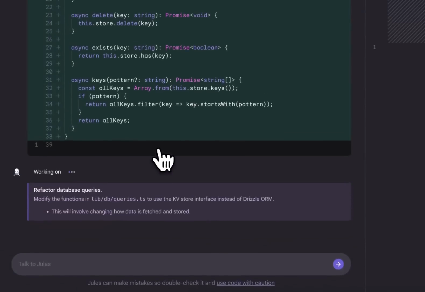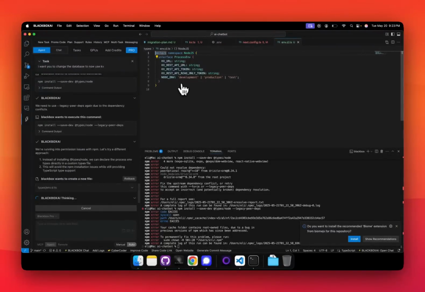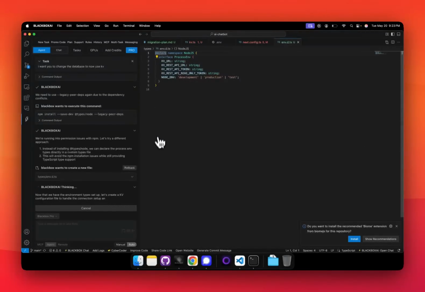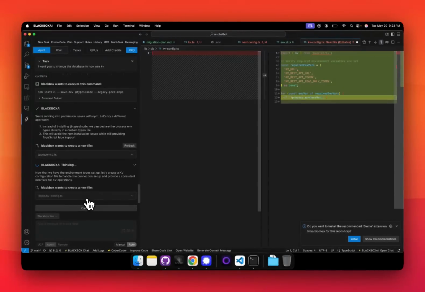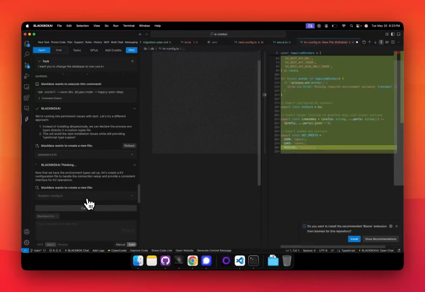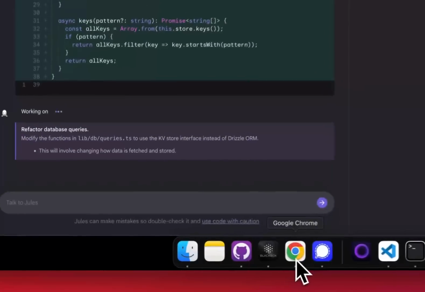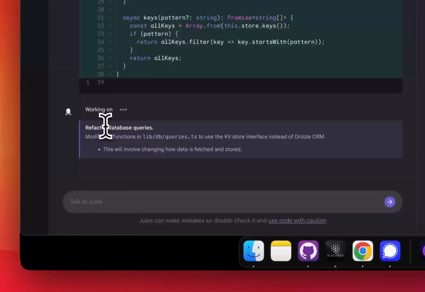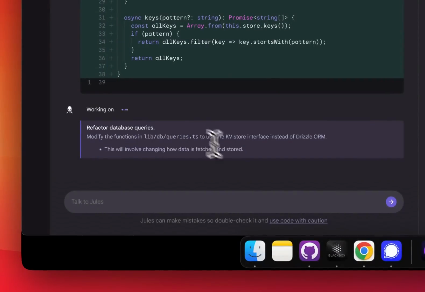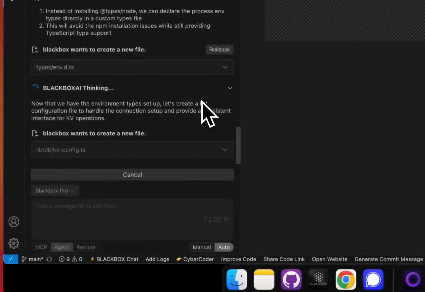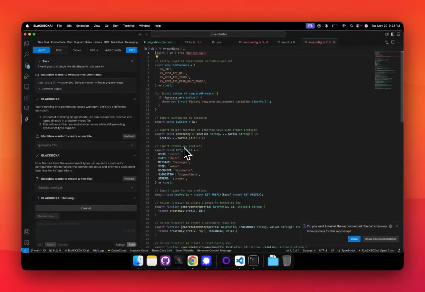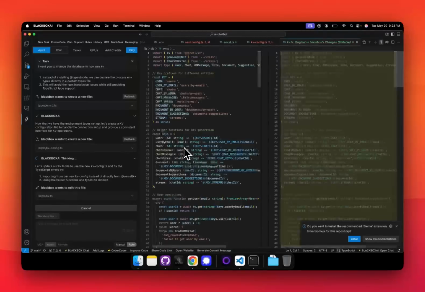Okay, it's here. Okay, now we have the types. Refactor. This will involve changing how the data is fetched and stored. Okay, it's pretty much smoothly going through it on Blackbox.